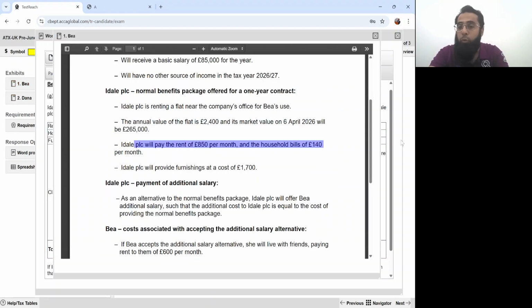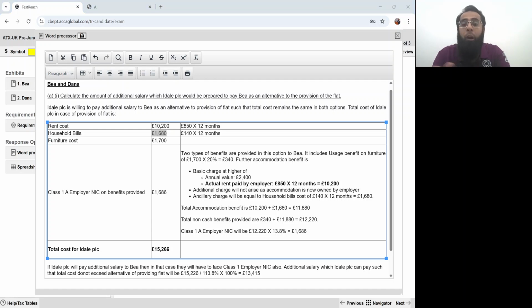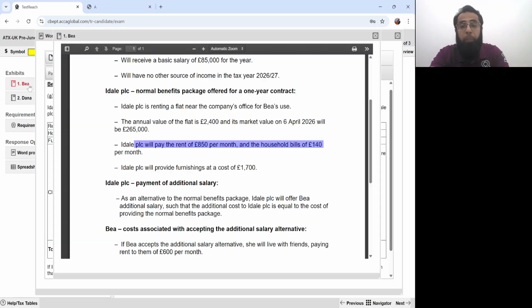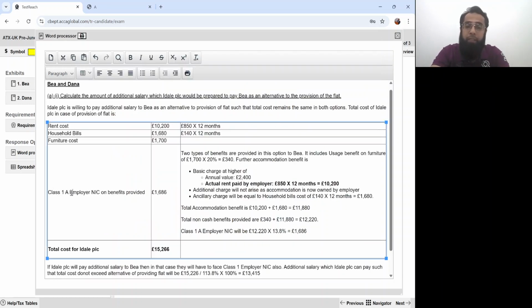They were paying household bills. These are their outflows. And then there was furniture cost of 1,700 pounds. Along with these, they will have to pay class 1A employer NIC, which is paid on the non-cash benefits when we provide them to the employee.